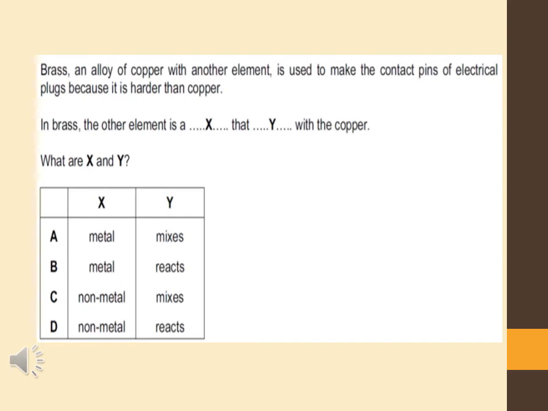Our next question is about brass. Brass is an alloy of copper with another element. It is used to make the contact pins of electrical plugs because it's harder than copper. In brass, the other element, as we have just learned, is zinc, since brass is an alloy of copper and zinc. The major element is copper.